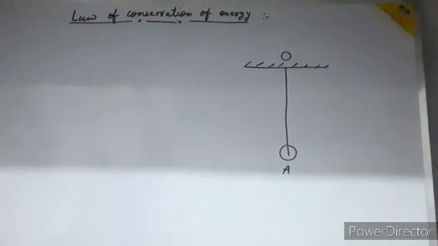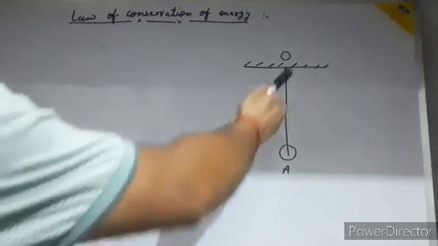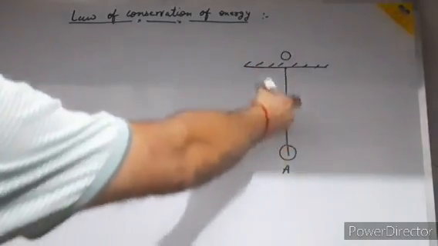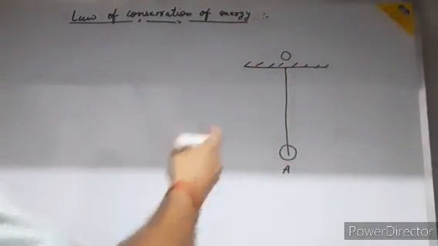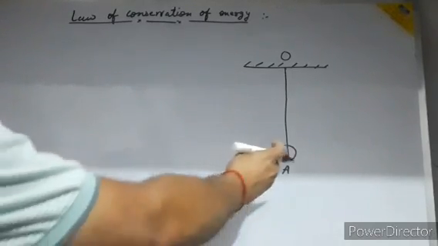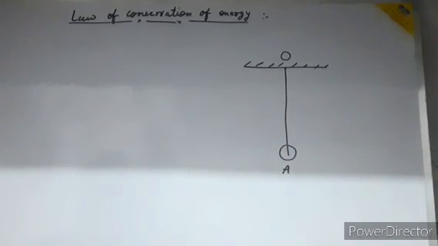Okay students, in the law of conservation of energy, the second model is one simple pendulum. Okay, so I am just taking here a simple pendulum. This is my bob. I have suspended it from the point O. This point A is the mean position of my bob. Now I am showing the law of conservation of energy in a simple pendulum. This is point A, and this point A is called the mean position of the bob.